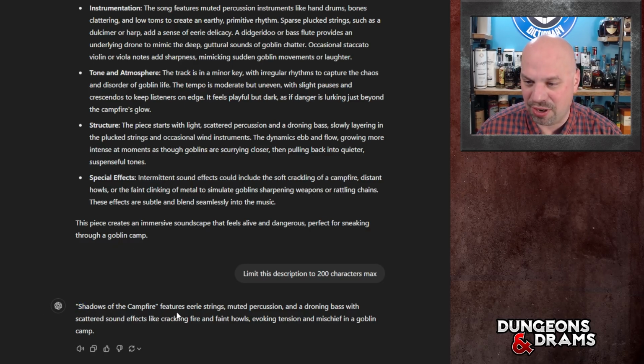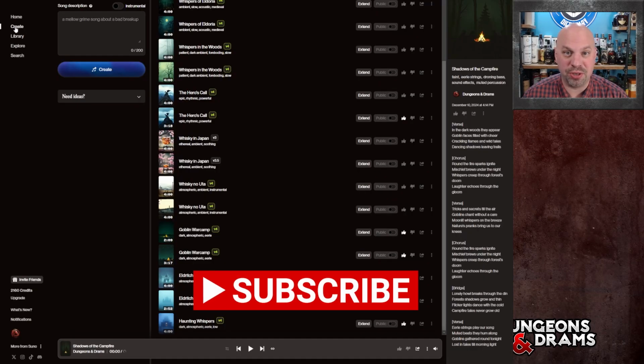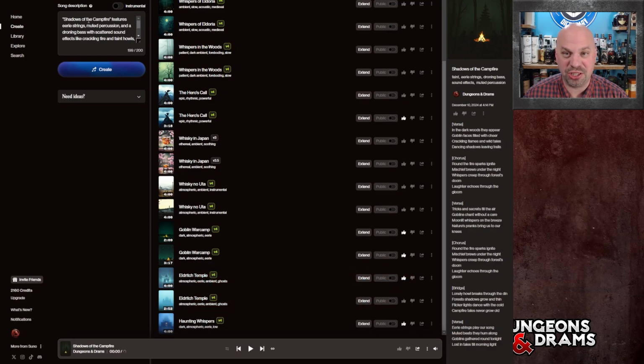So Shadows of the Campfire features eerie strings, muted percussion, and a droning bass with scattered sound effects like crackling fire and faint howls, evoking tension and mischief in a goblin camp. This is actually perfect as far as what I've seen with Suno. In order to create this song, we need to go to the Create tab here, and then you're going to paste in our description, which is straight out of ChatGPT.